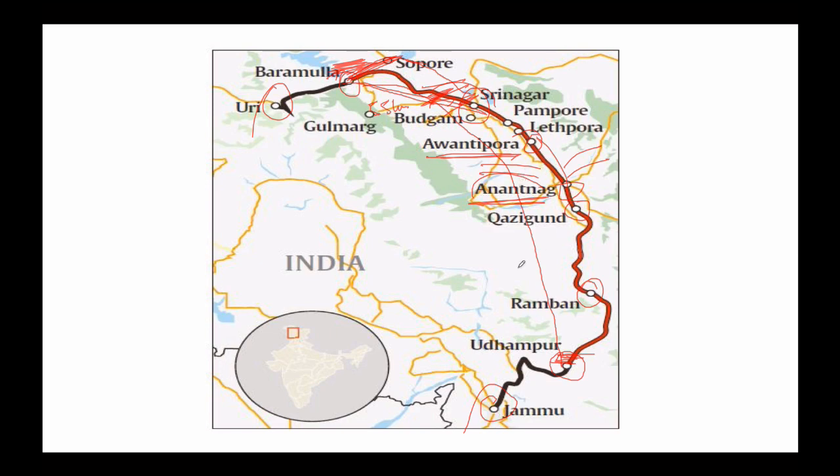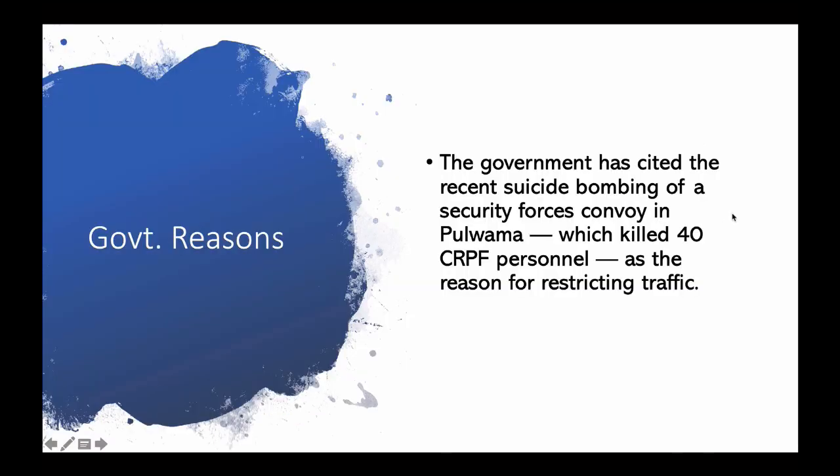So the civilian traffic is blocked, and the timing of the blockage is 4 a.m. to 5 p.m. on Sundays and Wednesdays. So daily life is totally hampered. How it is hampered we'll talk about, but before that, let's talk about the reasons the government is giving for blocking this highway.